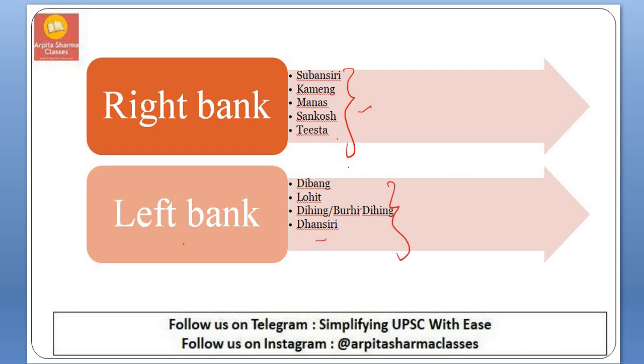What you need to remember here are the national parks which come under the ambit of the tributaries. So these are mainly important.